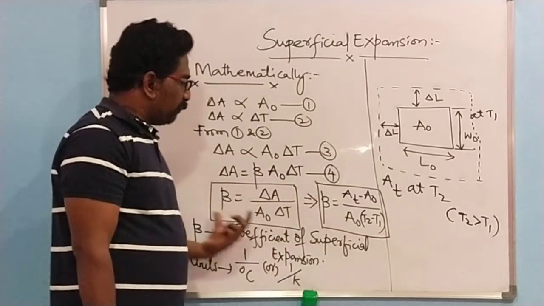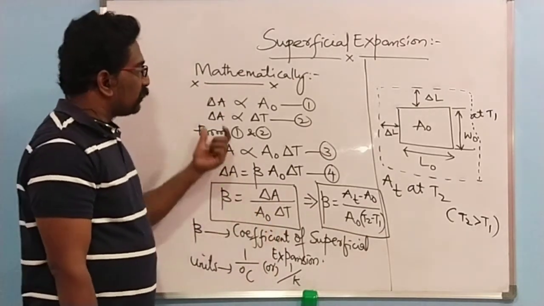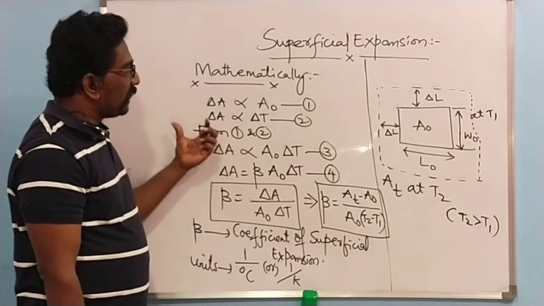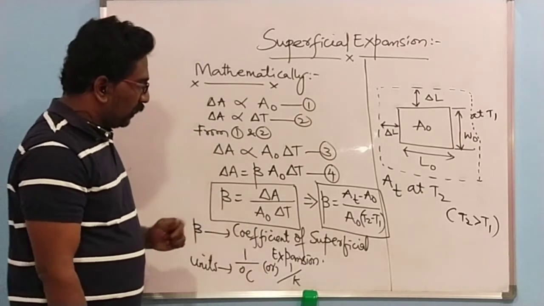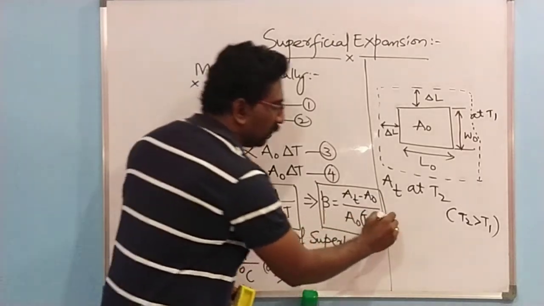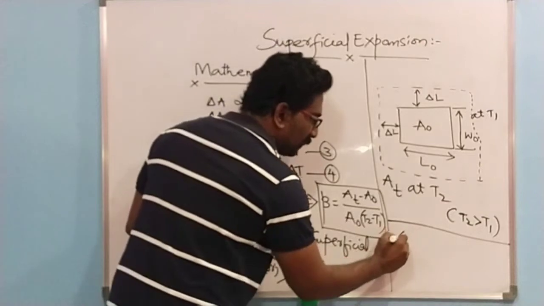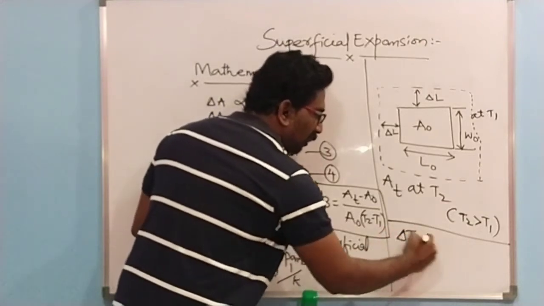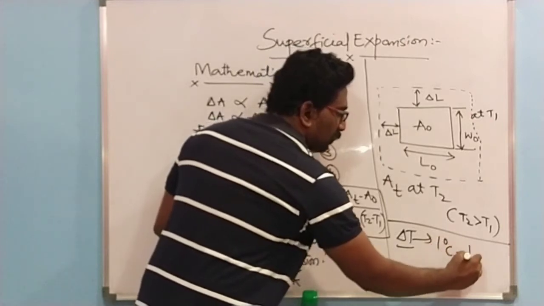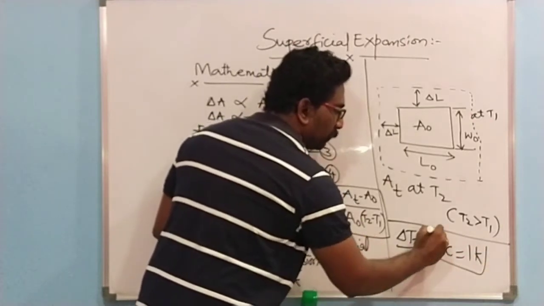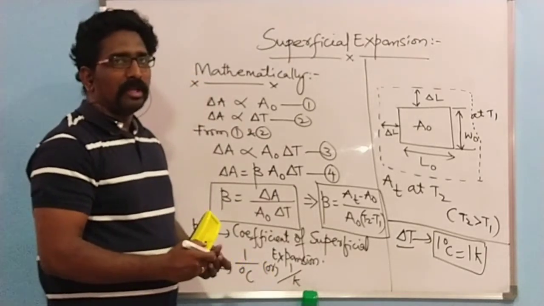So this becomes the definition of beta, and this is the mathematical explanation or derivation for superficial expansion. And as I discussed in the previous lecture, for delta T, that is T2 minus T1, for the change in temperature, 1 degree Celsius is always equal to 1 Kelvin.